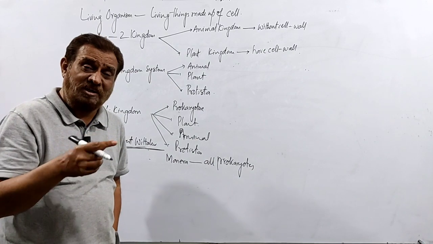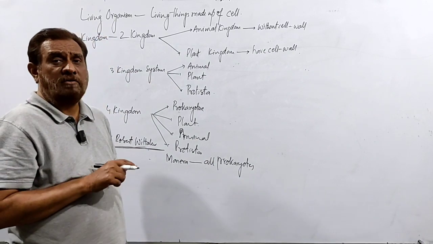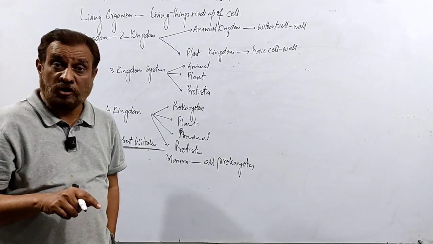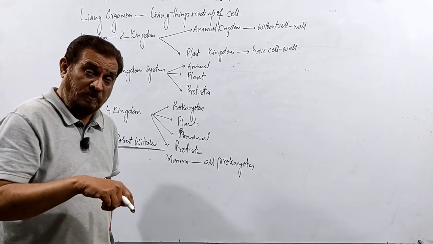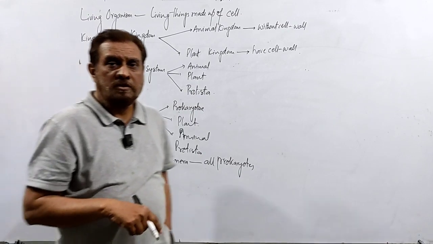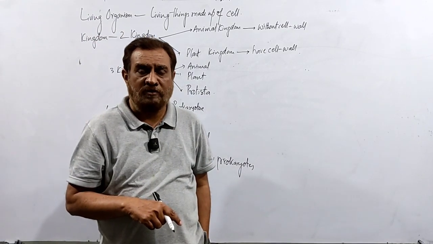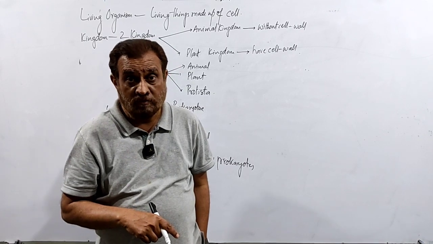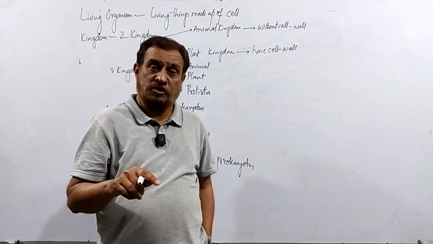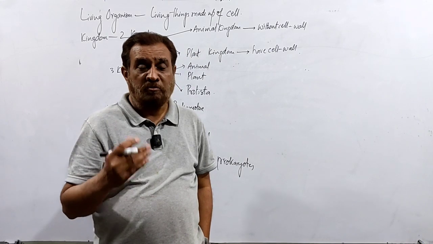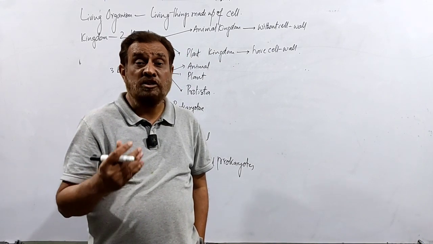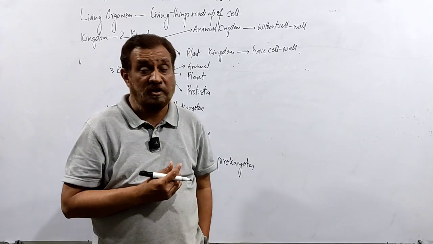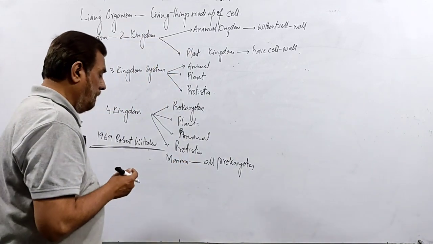The second preference he gave was to the cellular structure, either the cells are prokaryotic or eukaryotic. The third preference which he gave as a taxonomic character is the presence of the cell wall and its composition. These are the three main taxonomic characters which he used for classifying the living organisms in the five kingdom system. So first was the Monera.